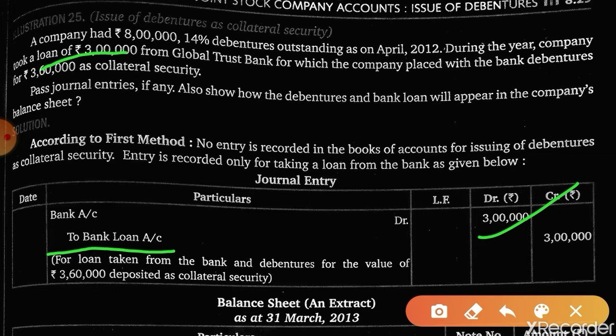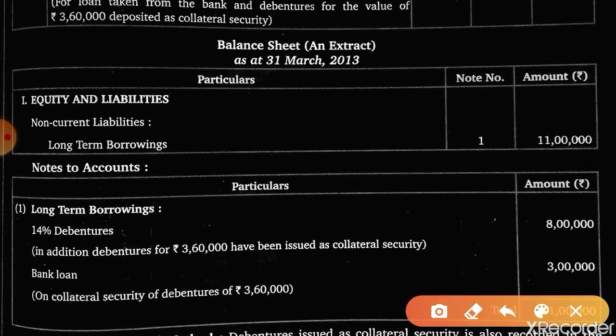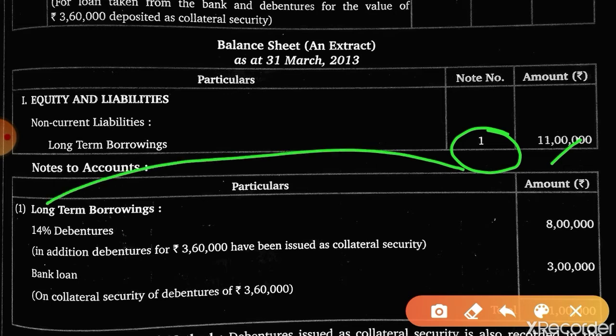So, for issuing debentures as collateral security, no entry will be passed in the first method, isn't it? So, no entry is passed. A footnote is given. See, this is the extract of the balance sheet. This I will explain to you in chapter number 9, the entire format of the balance sheet. So, long term borrowings is 11 lakh, and this note 1, this is the notes to accounts.